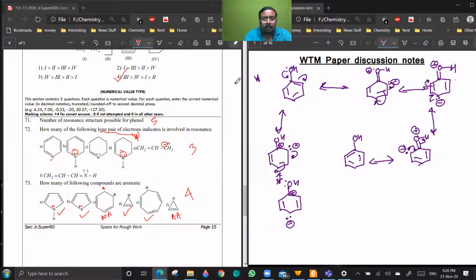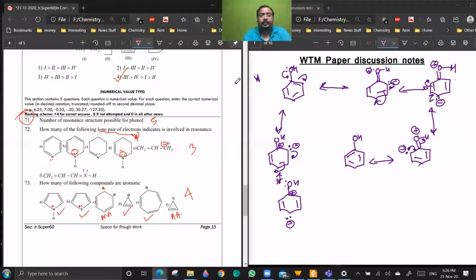So I will be asking to delete this, because either you should specify equivalent resonating structures, then the answer will be 2. Yes, sir, first and fourth. But just because you can write 5 and we in class write 5 resonating structures doesn't mean that the answer is 5. Is it clear to all of you? Yes, sir.